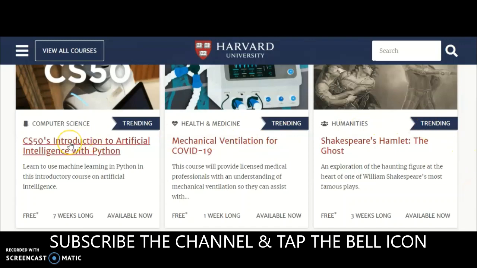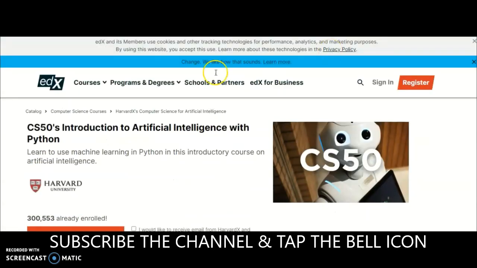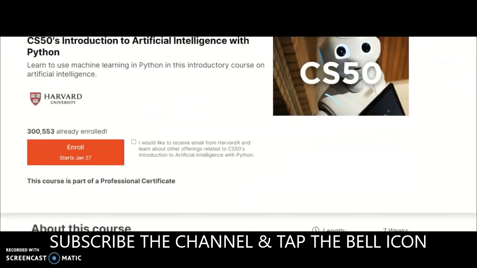For example, if you are interested in any one of these courses, just click on it. Here I clicked on introduction to artificial intelligence with Python. Then you will be directed to this web page. Here you can use machine learning in Python in this introductory course on artificial intelligence. Nowadays the Python language is very trending. Like that, all the trending topics regarding different departments are brought here by Harvard University for giving free online courses, guys.